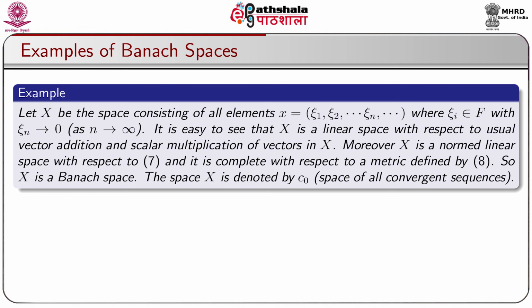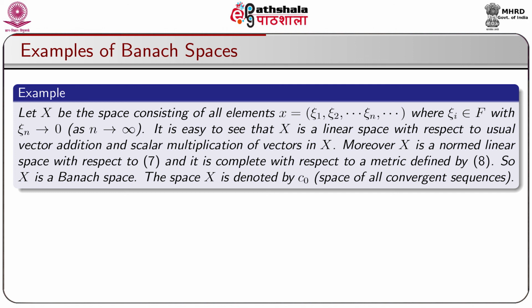So, we take another example. Let capital X be the space consisting of all elements x = (ξ1, ξ2, ..., ξn, ...), where ξi belongs to capital F with ξn converging to 0 as n tends to infinity. It is easy to see that capital X is a linear space with respect to the usual vector addition and scalar multiplication of vectors in capital X.